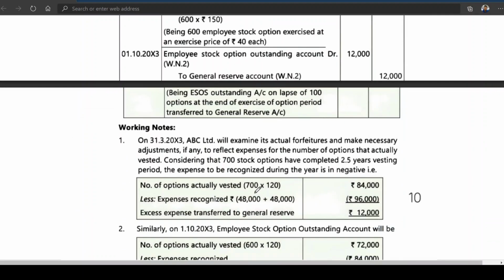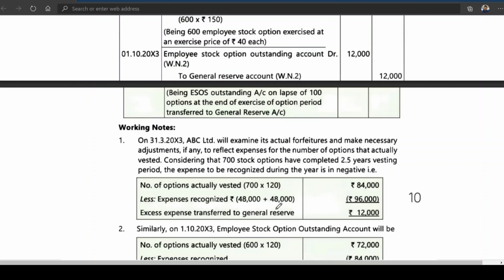Before completion of 2.5 years, that is after the second year, we came to know that only 700 options are vested. What is the option that has not been vested? 300. So the actual expenditure by this time could have been 84,000. But how much have you already recognized as expense? 96,000, because you don't know beforehand when options will be unvested.